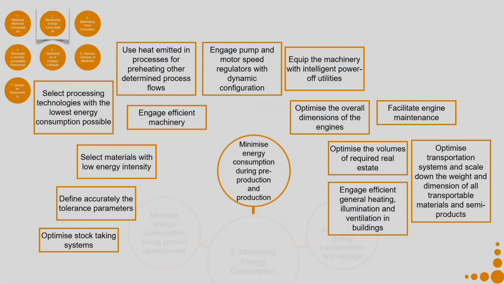So, you as a designer might not be involved in doing all these activities, but your team is involved in all these activities. So, your entire team can look into all the pre-production and production stages, and these can be some of the examples in which one can optimize the energy consumption during pre-production and production.